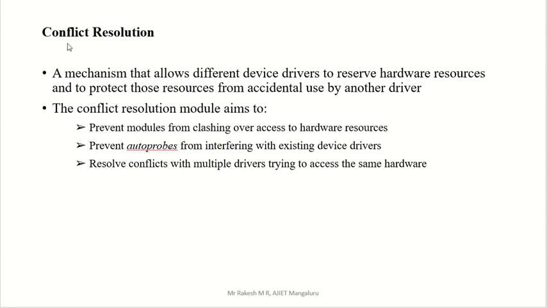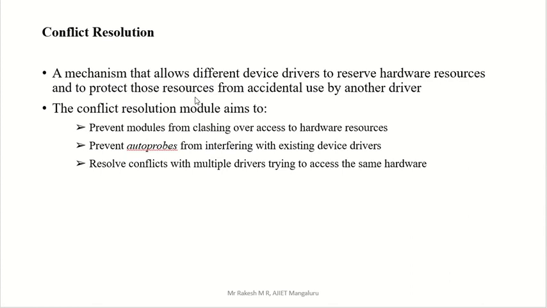Here, conflict resolution means we are giving one protection mechanism on this resource. If any other driver accidentally accesses this resource, that will lead to some problem. In order to avoid that, we are going to protect those resources from accidental use by another driver.